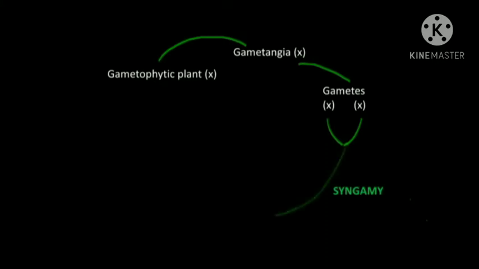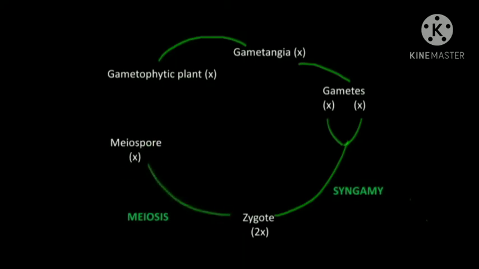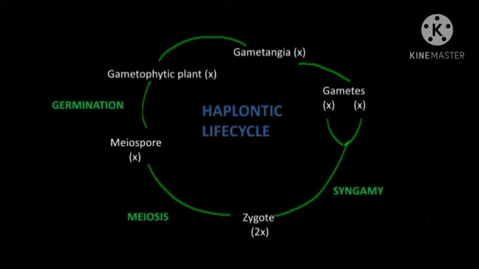It forms a diploid zygote. This zygote undergoes meiosis, which is a reduction division, and forms 4 meiospores, which are haploid in nature. Now these meiospores will germinate and form a haploid gametophytic thallus. Now the life cycle is completed. So apart from the diploid zygote, all other stages are haploid. Thus this life cycle is haplontic life cycle.